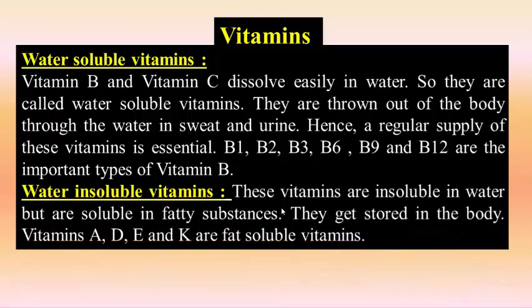Next, water insoluble vitamins. These vitamins are insoluble in water but are soluble in fatty substances. They get stored in the body. Vitamin A, vitamin D, vitamin E and vitamin K are fat soluble vitamins. It means in our body there are two types of vitamins. One is water soluble vitamins, and the other is water insoluble vitamins, which are soluble in